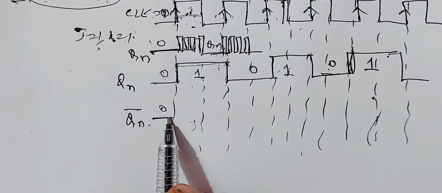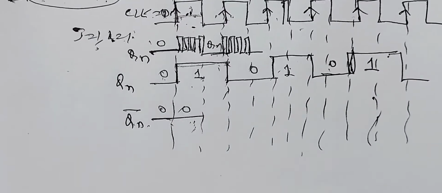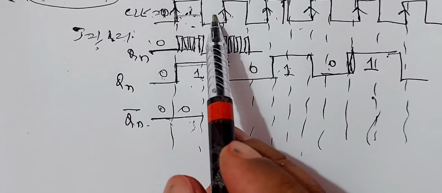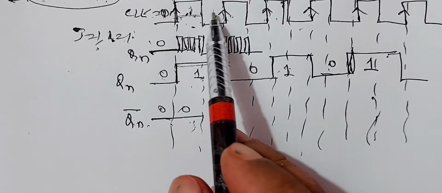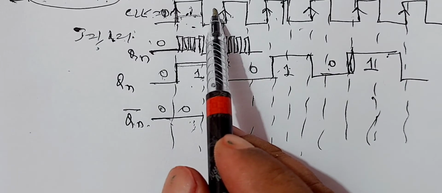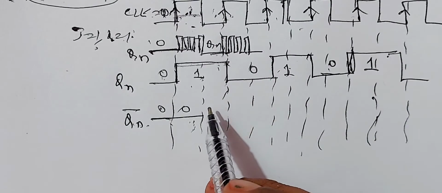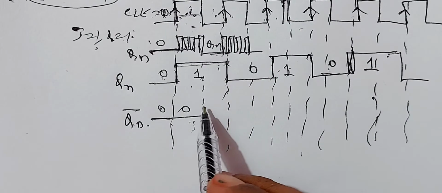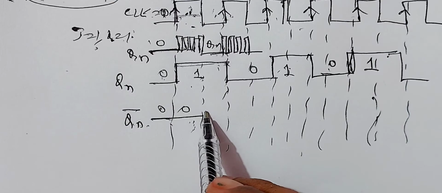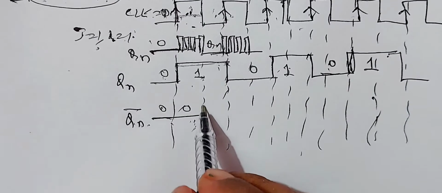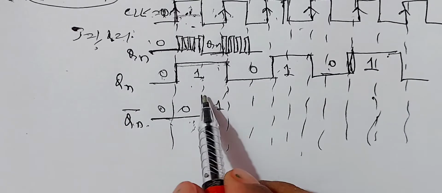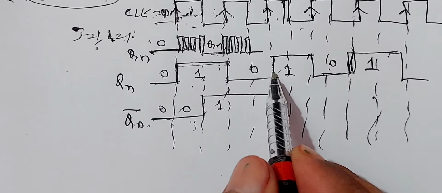If the previous state is 0, it remains 0. Now, when the negative clock pulse enters to the first flip-flop, what is the pulse for this second flip-flop? It becomes positive. During positive clock pulse, the state changes. Therefore, 0 changes to 1 state and it remains in the next positive pulse.